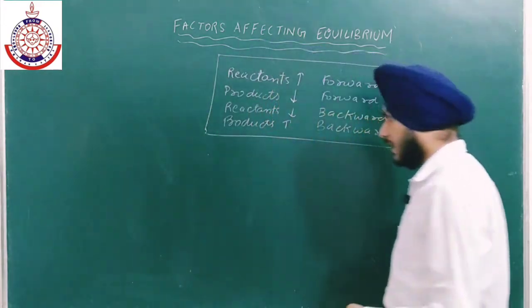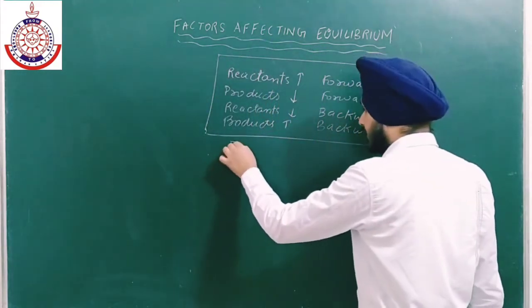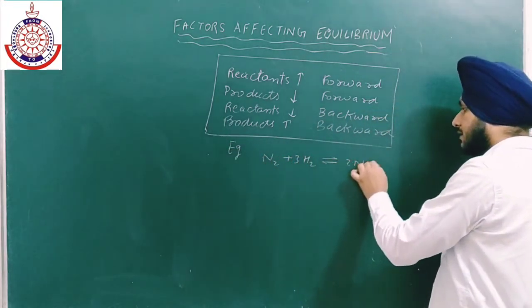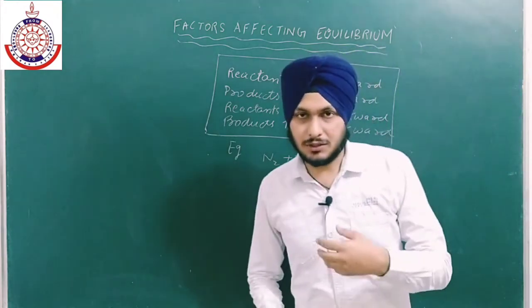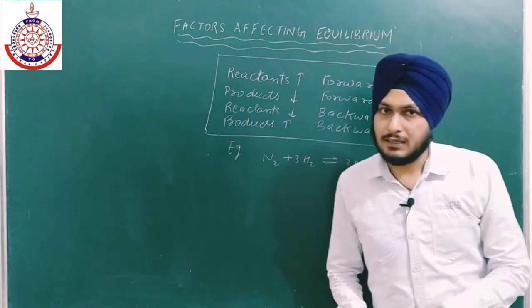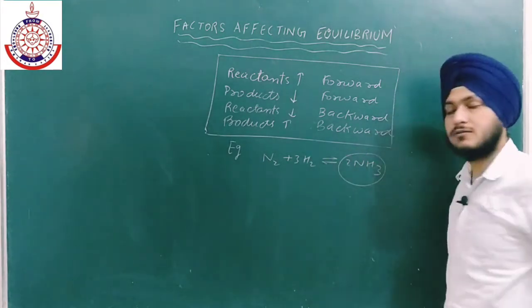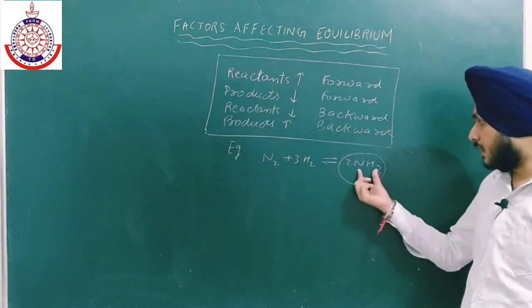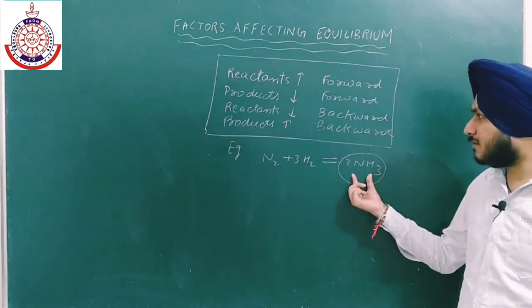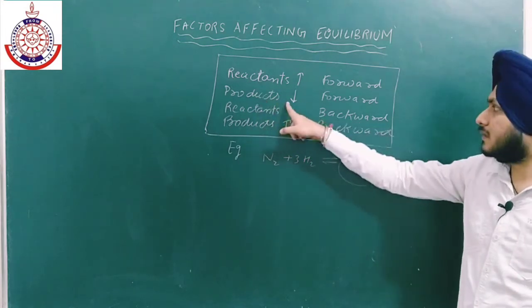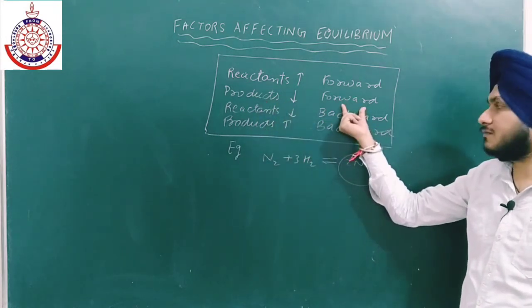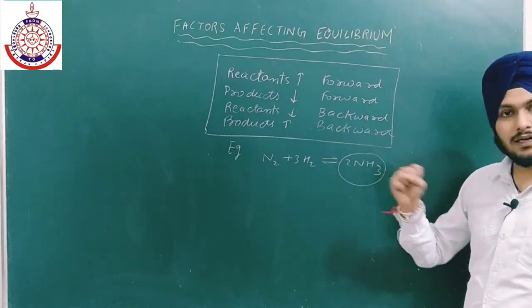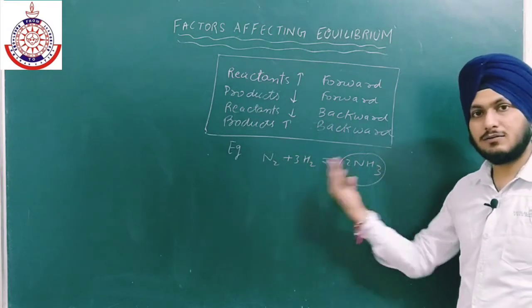Now let me give an example, a very good industrial example: N2 plus 3H2, the Haber process. What happens in industries? In order to form more and more product, which is NH3, they keep removing the NH3 as it forms. Removing means we are decreasing the concentration of product. If we are decreasing the concentration of product, the reaction favors the forward direction. So as NH3 is formed and we keep removing it, more reaction goes forward, and more NH3 keeps forming.